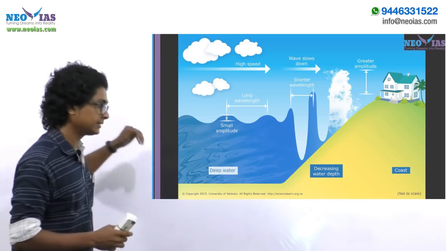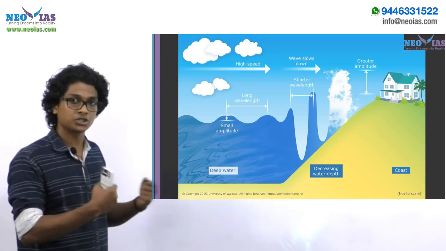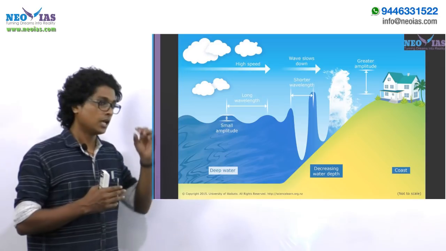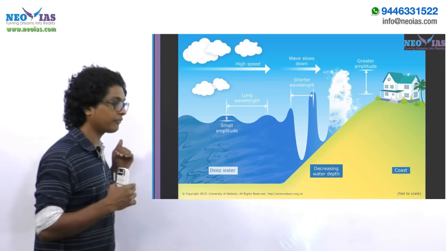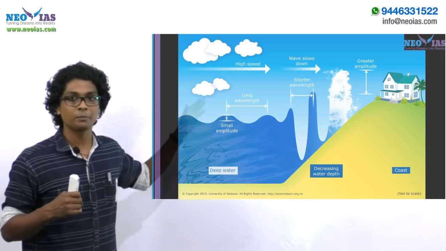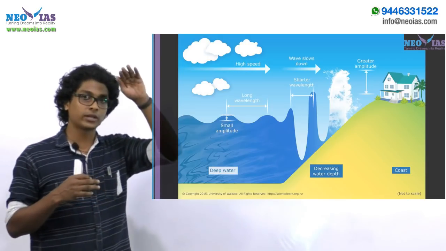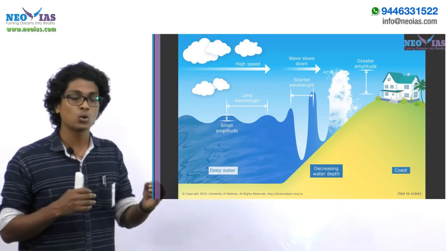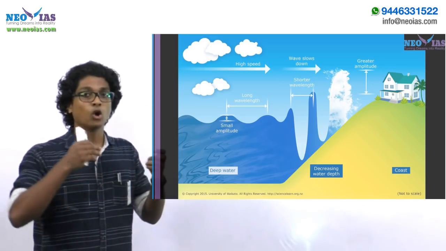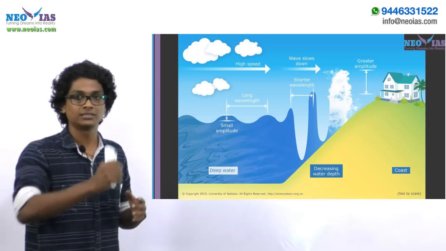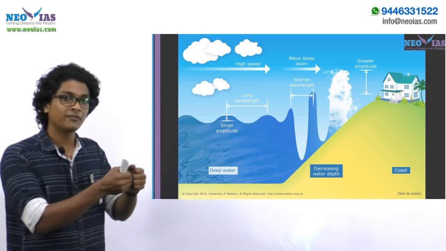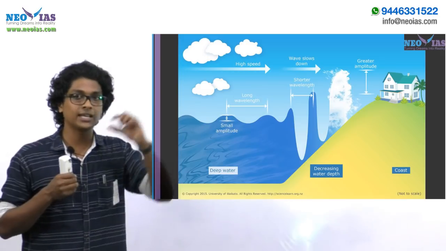Okay. So imagine this. These very highly energetic waves, which are the tsunami waves, in deep sea travel unnoticed, right? Now, if you are in a boat in a deep sea, and if that place happens to have tsunami waves, you won't even notice the tsunami waves passing beneath your boat or your vessel, right? Even if you're looking through satellite images, we won't be able to identify a tsunami wave because it is not easily distinguishable from the normal tide or the normal waves in the ocean, right? So it means that in deep sea, they're unnoticeable because their wavelength is very high and their wave height is very less, right?